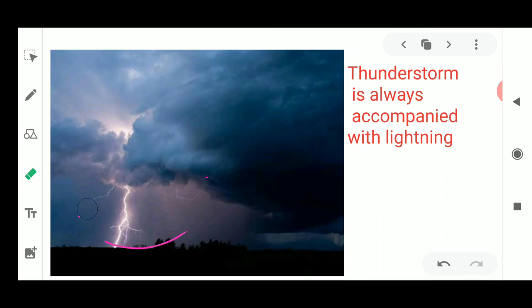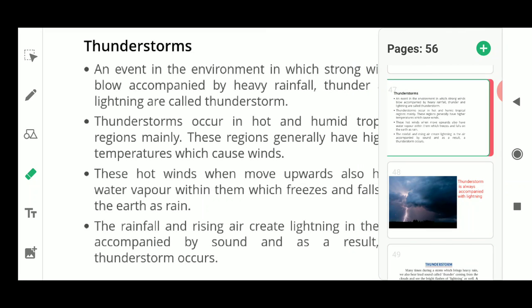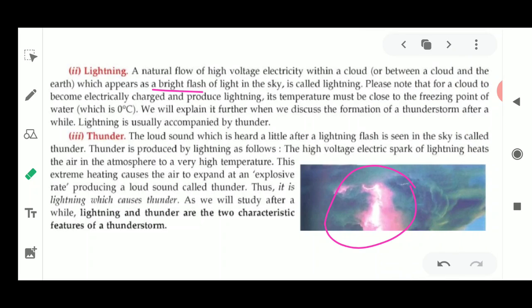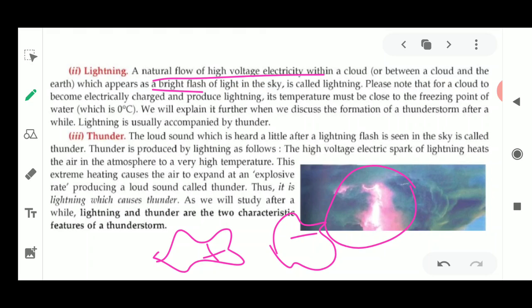This is how lightning happens, and what is the reason for it? Lightning happens because of the flow of high voltage electricity. Where is this electricity coming from? Electricity is present within the clouds, so clouds are also electrically charged. How is this high voltage created or generated? I'll tell you when I discuss thunderstorms. The clouds have high voltage in them, and it appears like a bright flash because two clouds having electricity have opposite charges.